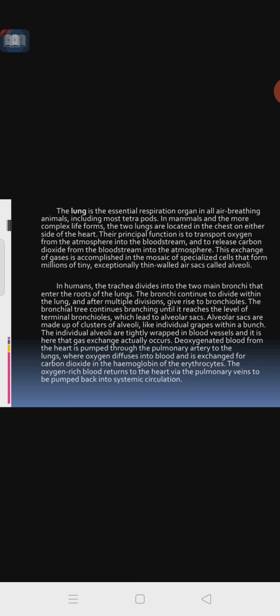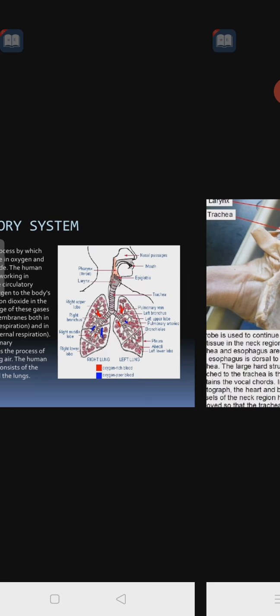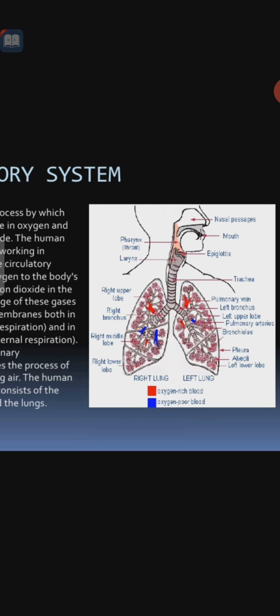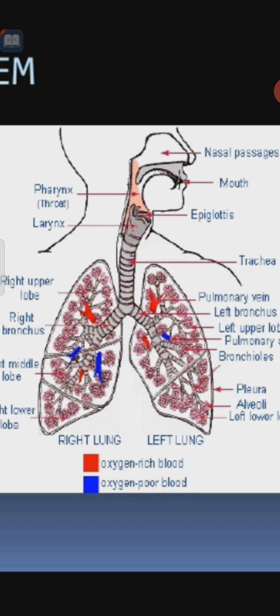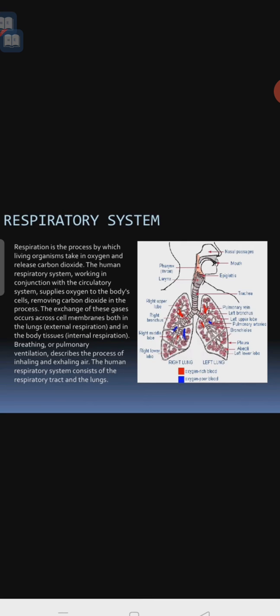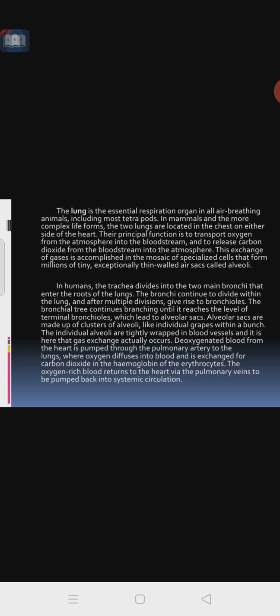The bronchi continue to divide within the lungs. So the structure will be like this: this is the trachea and the bronchi. Two bronchi are formed within the two lungs, and they give the bronchioles, and the sac-like structures we call the alveoli. The bronchi divide until they reach the level of terminal bronchioles, which lead to alveolar sacs.